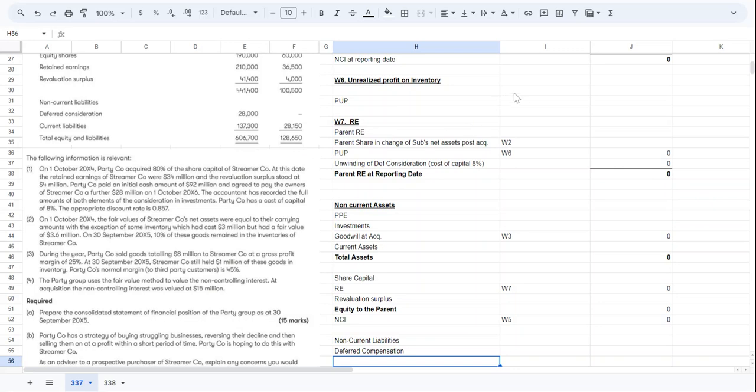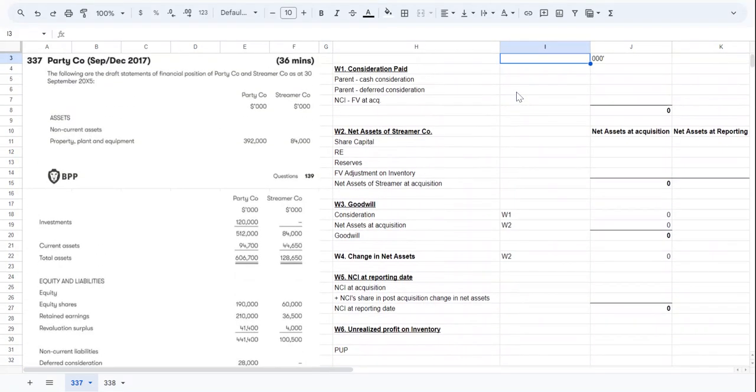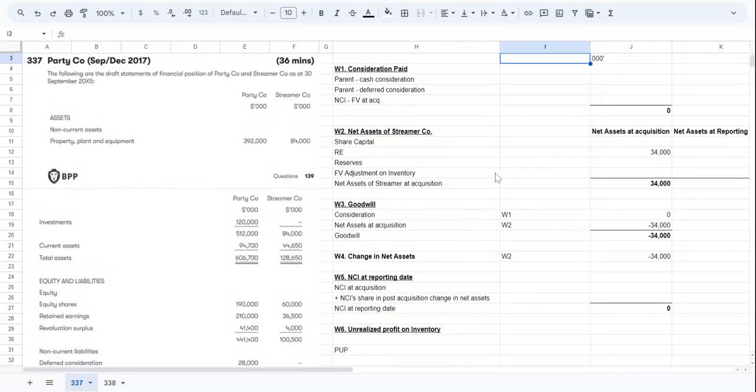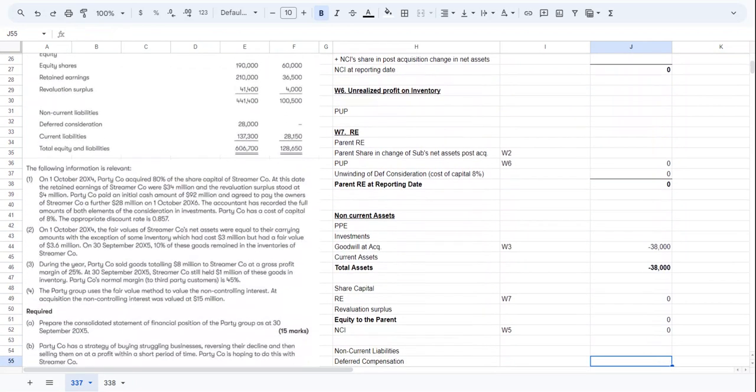So retained earning of the subsidiary. Here we are calculating the net assets of S company. So retained earning at acquisition was 34 million, and we will put the numbers in thousands. And the revaluation surplus stood at 4 million. So it had its revaluation surplus, which is reserves, of 4 million at the time of acquisition. Okay, so we have put this information.